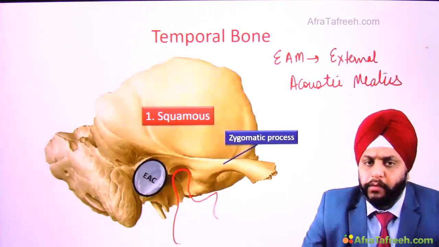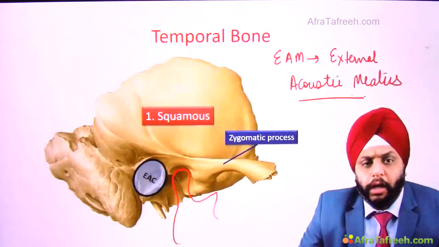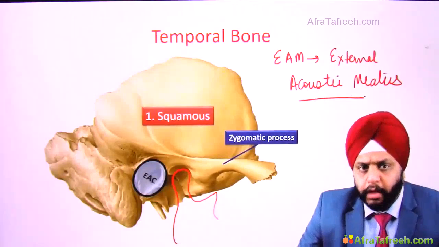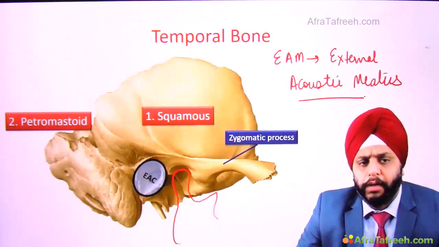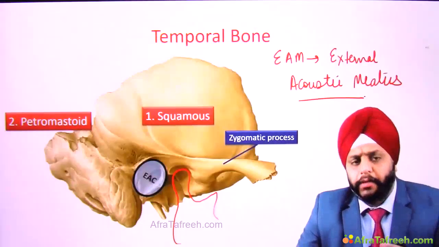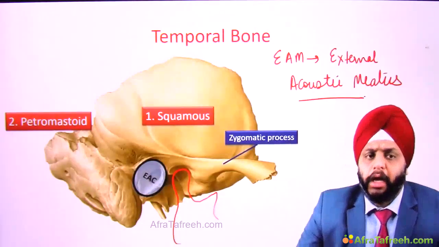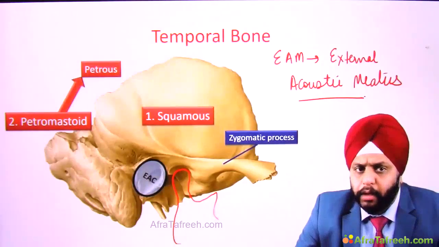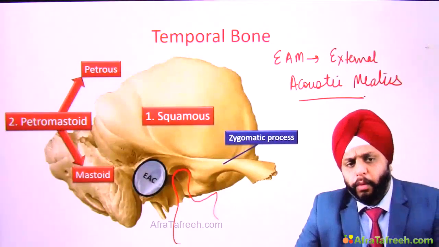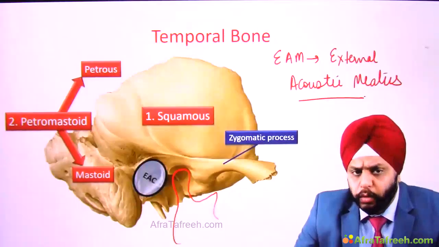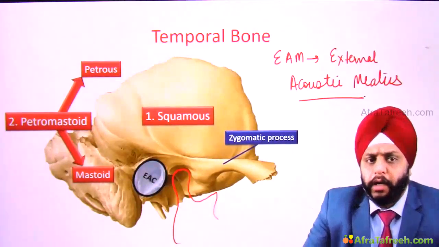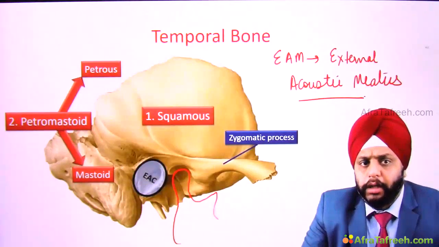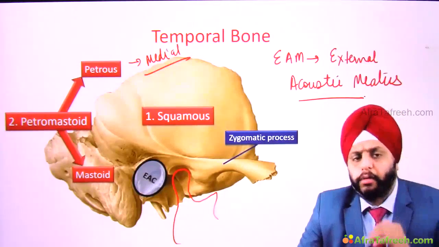So you can call it as EAC, external auditory canal, or EAM, which means the same thing, right? Now behind the EAC, we have the petromastoid part. Remember, the second part was the petromastoid part, and this is divided into petrous part and mastoid part. What we are able to see in this view is only the mastoid part. Why? Because the petrous part is on the medial side and therefore you cannot see it. It is on the other side.